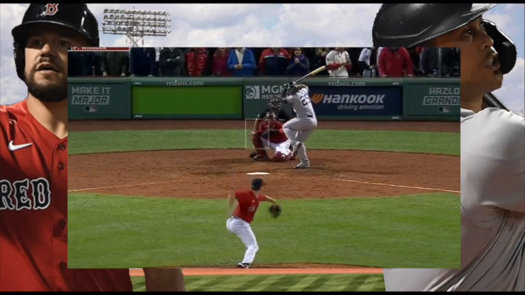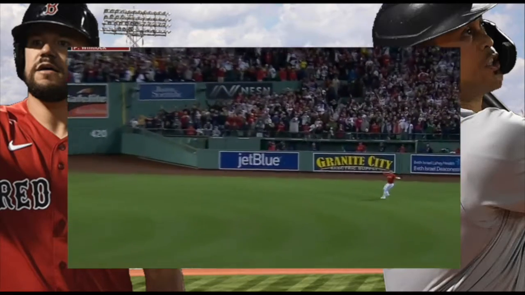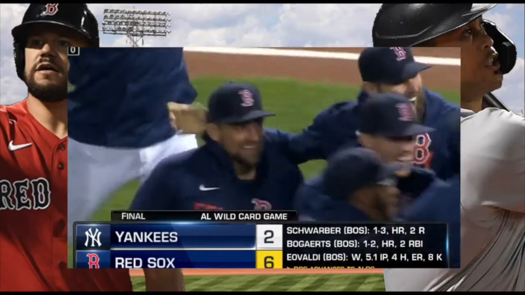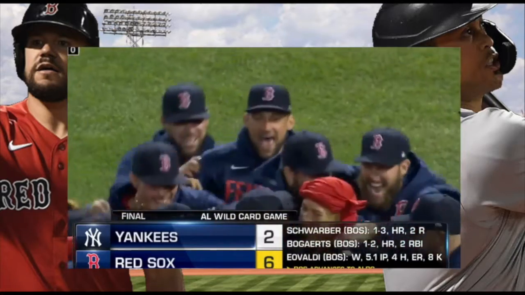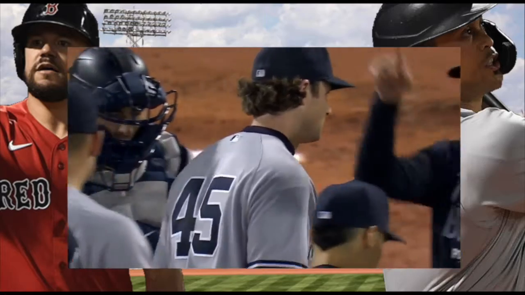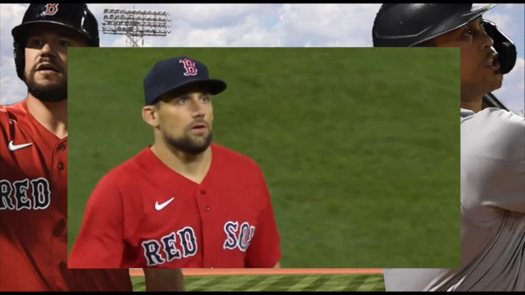they would fall to the Red Sox in this wild card game and be eliminated by their arch rivals by the score of 6-2. So the end line of this game would look like this. The Yankees would get 2 runs on 6 hits, while the Red Sox would get 6 runs on 7 hits. The Yankees starter, Gerrit Cole, would only last 2 innings, while the Red Sox starter would go 5 1/3.